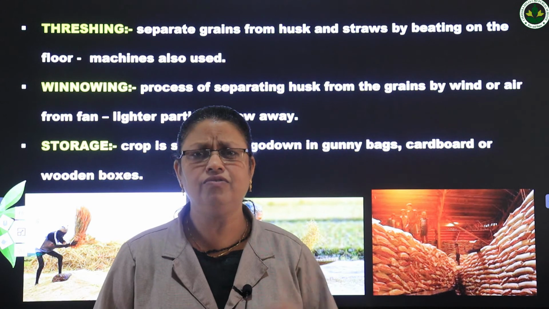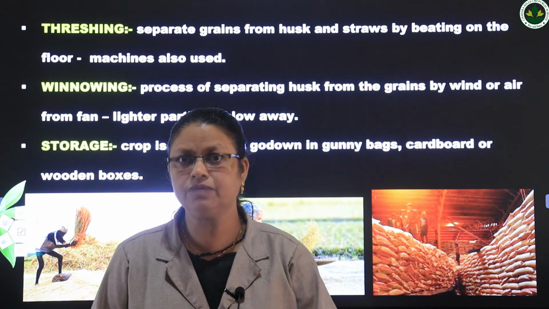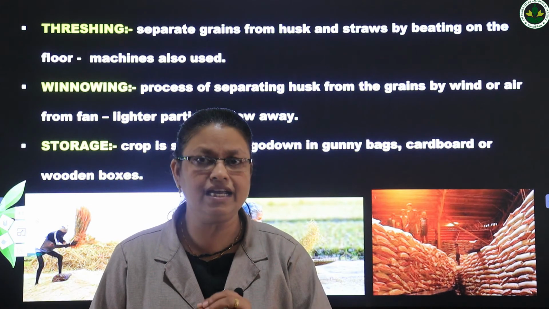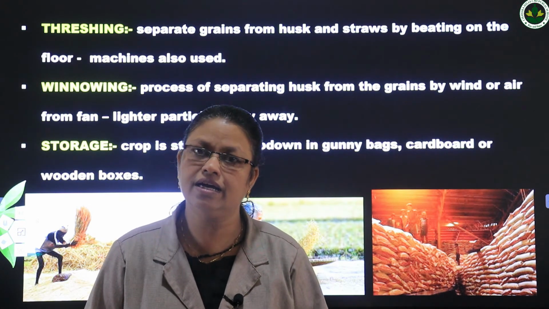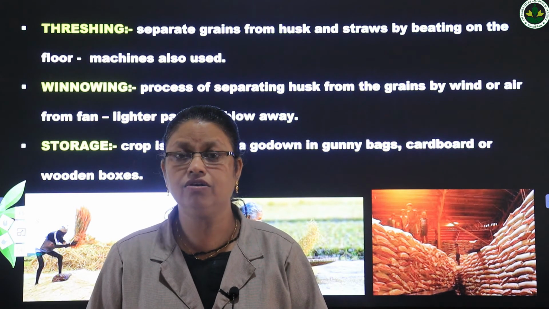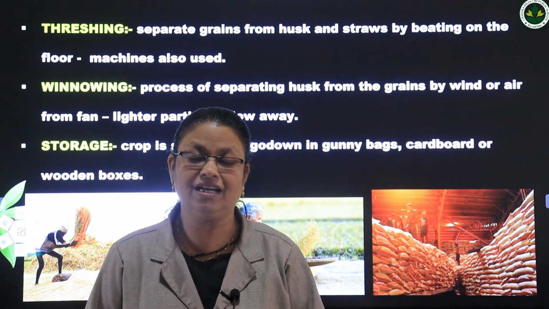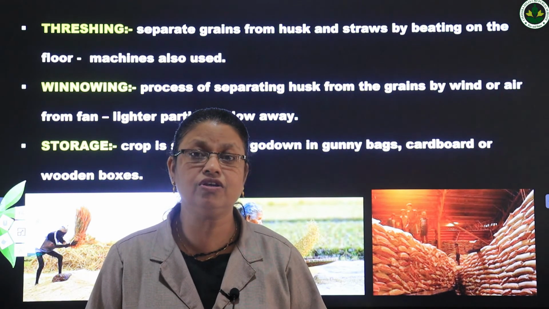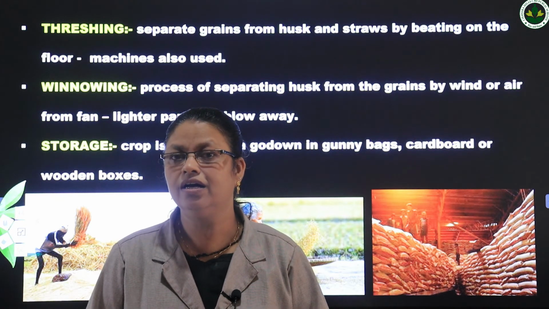What is winnowing? Winnowing is the process of removing husk particles, that are lighter particles, from heavier particles, which are grains, with the help of wind. We can let the wind or we can keep a fan to get the wind. So in the presence of wind, we remove the husk particles from the grain.